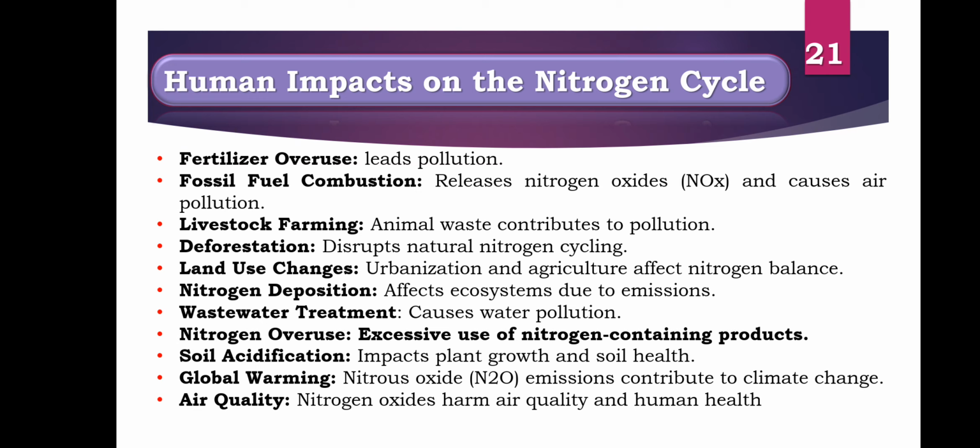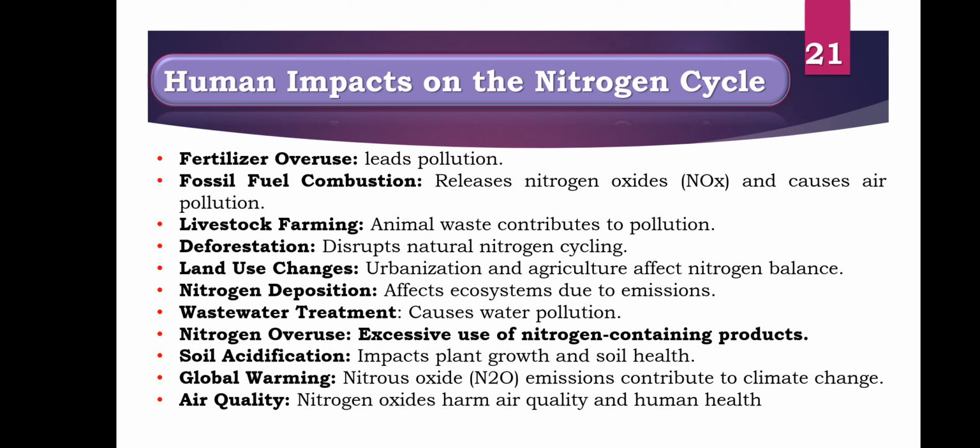These are the human impacts on the nitrogen cycle. Fertilizer overuse causes land pollution. Fossil fuel combustion releases nitrous oxide, which we saw in acid rain, and causes air pollution. Livestock farming: animal waste contributes to pollution. Deforestation also disrupts the natural nitrogen cycling process.